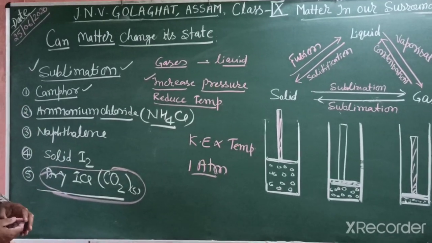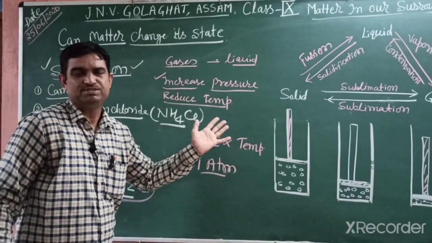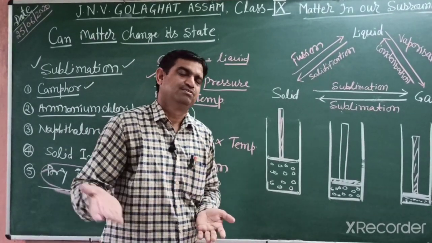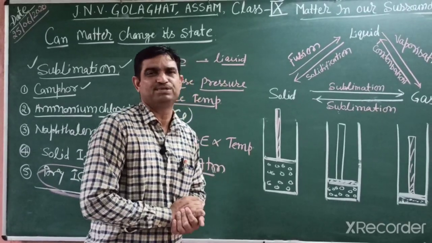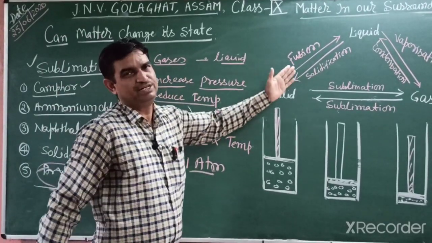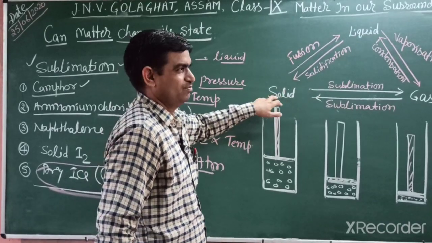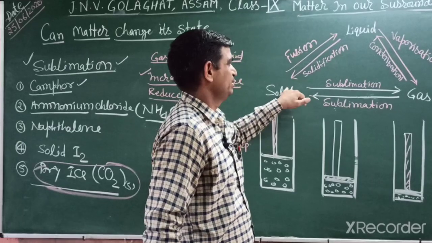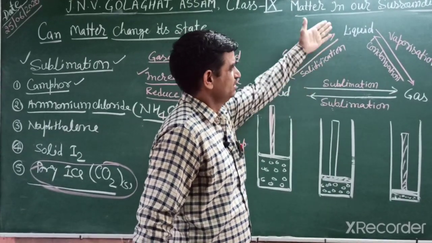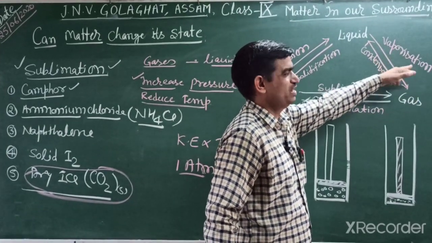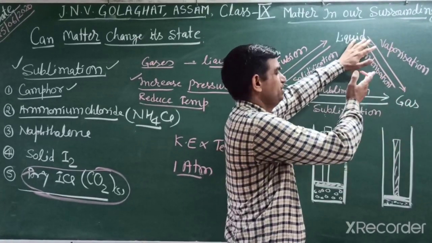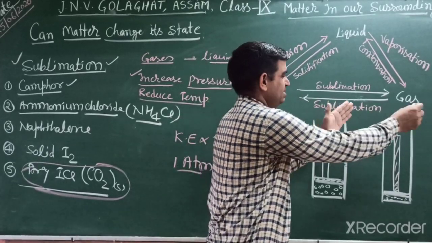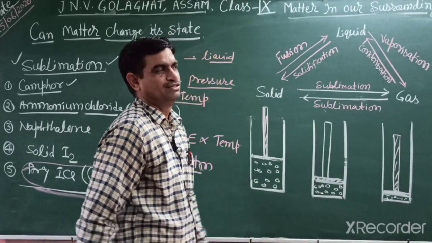So students, today we studied whether we can change physical state. Yes, we can change physical state, solid, liquid, gas, by increasing or decreasing temperature. Solid changes into liquid, and liquid changes into gas. The conversion of solid into liquid is known as fusion, and liquid changing again into solid is known as solidification. Liquid changing into gas is known as vaporization. Gas changing again into liquid is known as condensation. And if solid changes into gas and gas into solid, that process is known as sublimation.